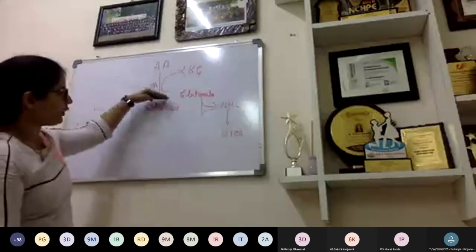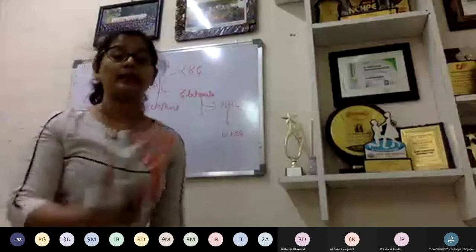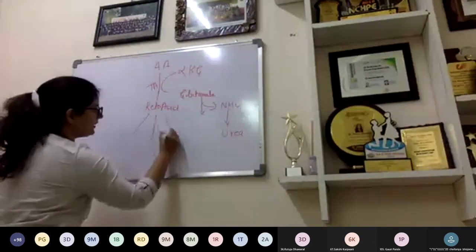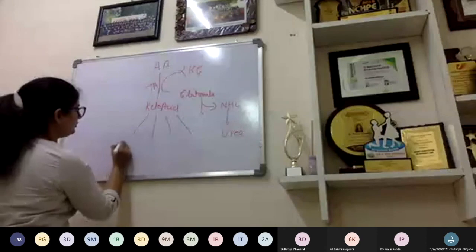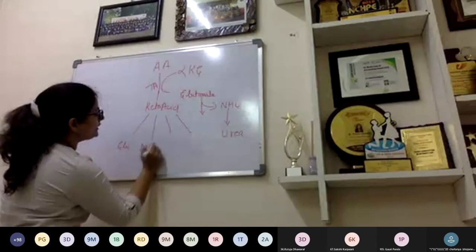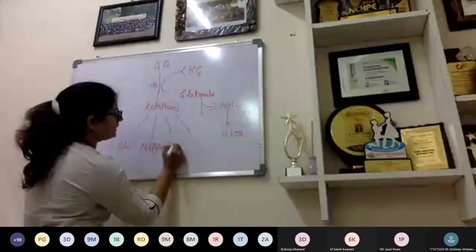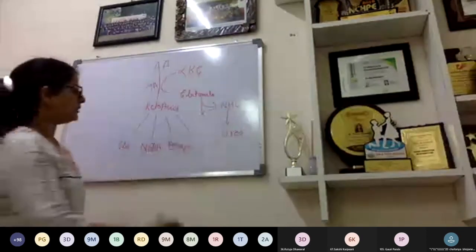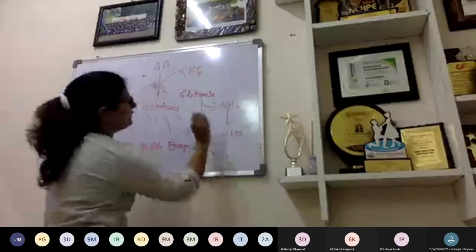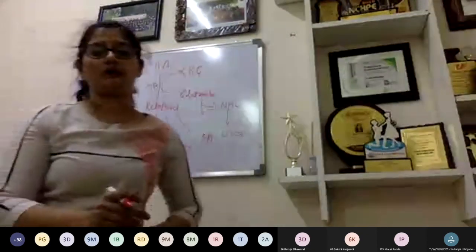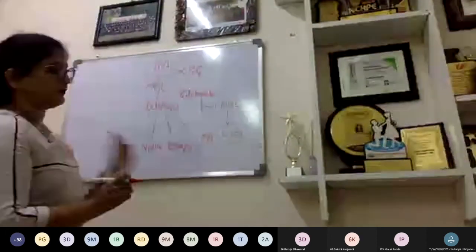Okay, now this keto acid is also sometimes known as a carbon skeleton, and it can have a different fate. It can be utilized for the synthesis of glucose. It can be utilized for synthesis of non-essential amino acids. It can be completely oxidized and we get energy. And it can be utilized for the synthesis of fats. Okay, so this is how the complete degradation of amino acid occurs.